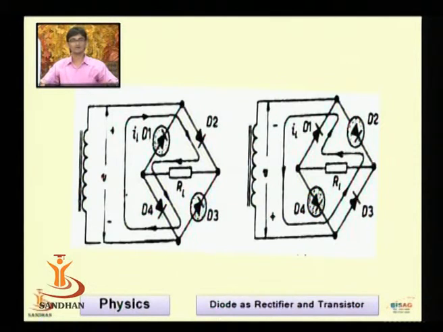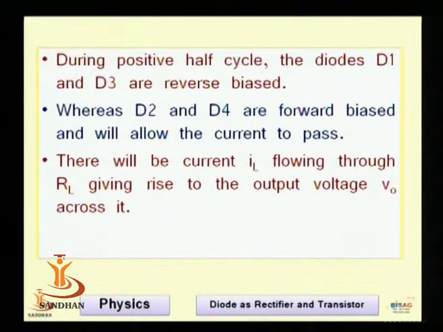In the negative half cycle, if you try to see the figure we have drawn, diode D2 and diode D4 will remain in reverse bias, and diode D3, RL and D1 will give us the full path for the current. So during the positive half cycle, as I told you, D1 and D3 are in reverse bias.